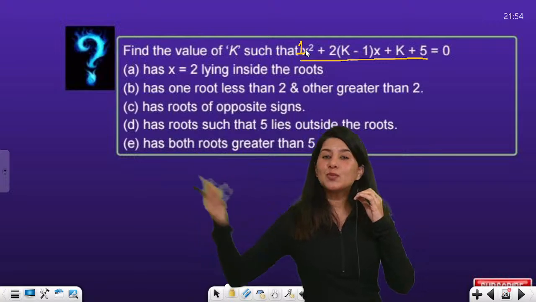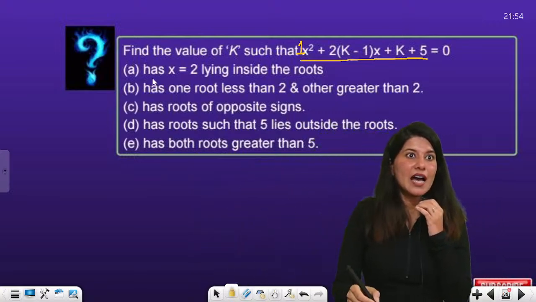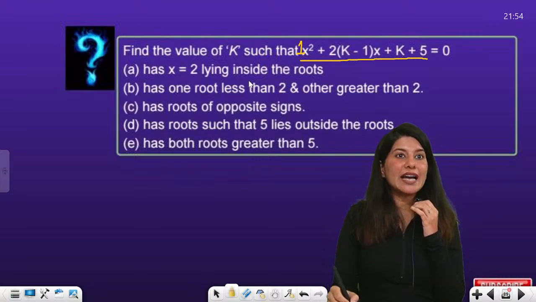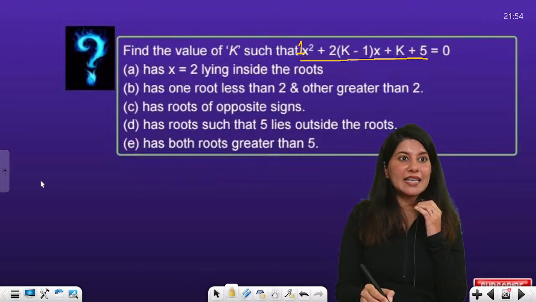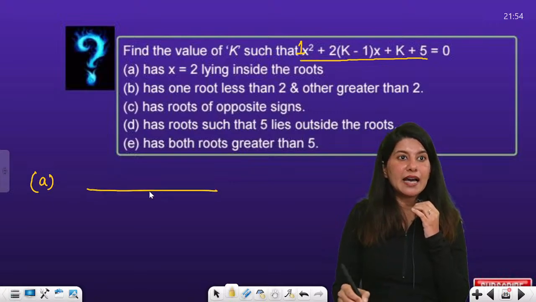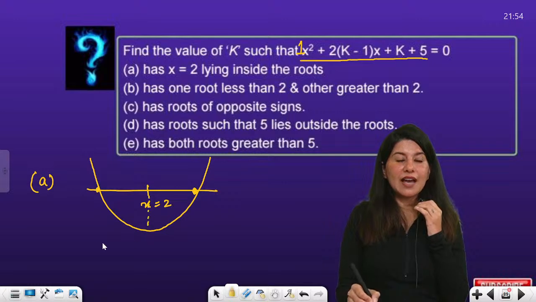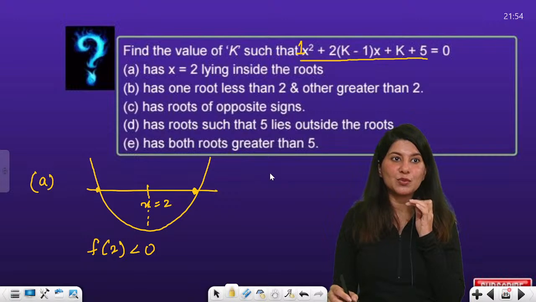So I am super happy that I don't need to divide it to make it positive. Okay, has x equals 2 lying inside the roots? Part A says that x equals 2 lies inside the roots. That means between the roots, right? So this is the case. For the first case, you just have to make f of 2 less than 0. That's all you have to do, right?